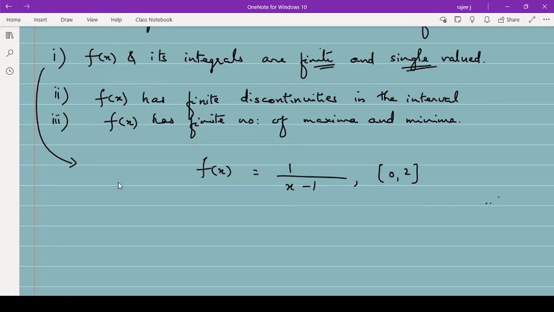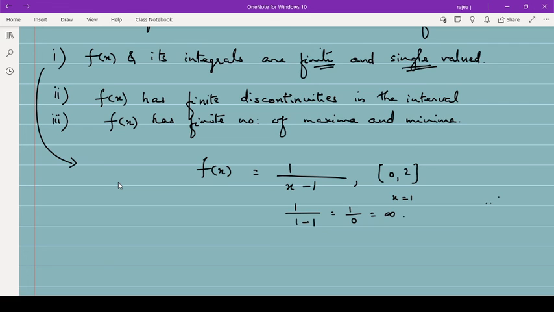Among that, if you consider x is equal to 1, then this is 1 upon 1 minus 1. What happens? If you consider 1 minus 1, then this function is not continuous here. 1 upon 0 comes there, that means the function is not defined.